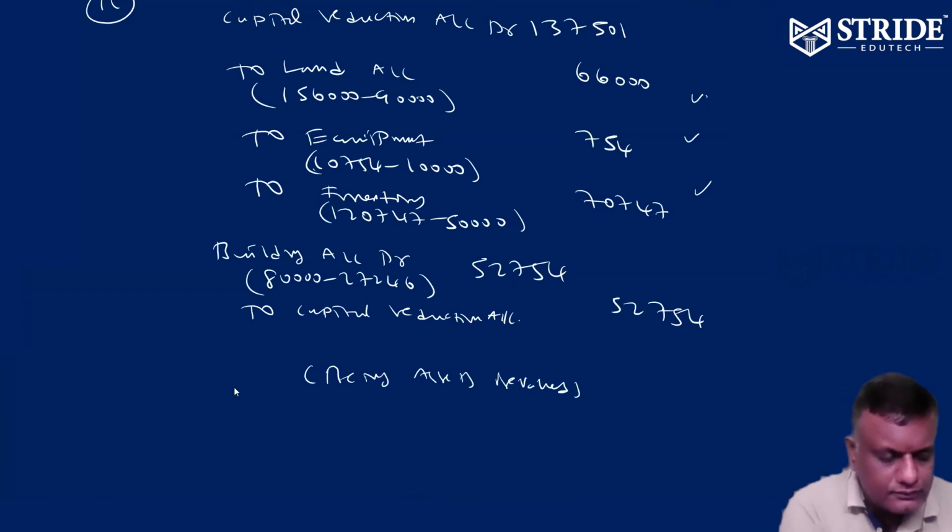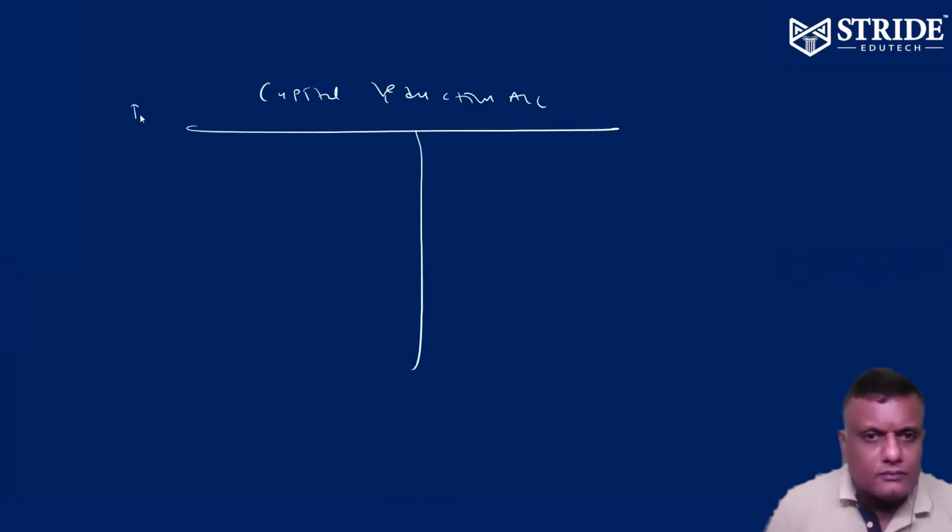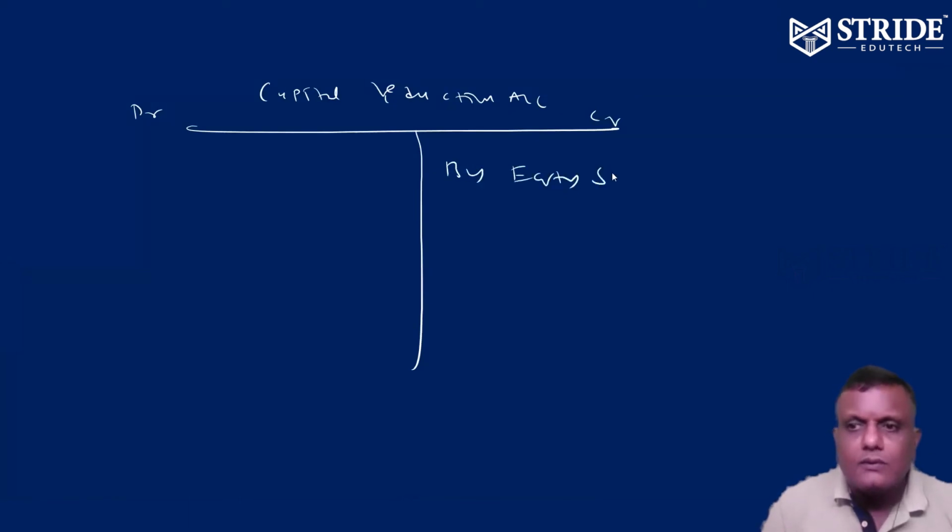Now one by one, slowly we will do all the entries. We will pass the capital reduction account. First entry, equity share capital 1.5 lakhs. By equity share capital 1.5 lakhs. Please check it.